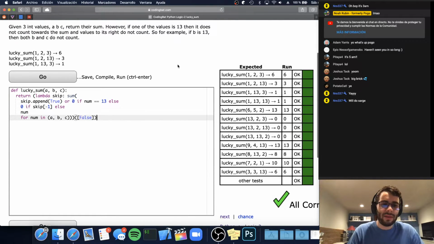It's just the idea of this super hacky list kind of thing. I haven't really thought of a better way to do it. Python 3.8 has the walrus operator, the assignment expression, and so if this were using Python 3.8, then we could do that. I think it's using some version of Python 2, though, or maybe an earlier version of 3, but not 3.8. And so we have to do this sort of hacky thing. This was my idea, was just using this list and saying if you want to update the value, you append. If you want to check the value, you look at the last element. And it works. And so that's it.